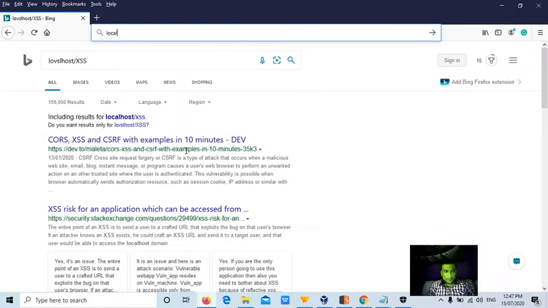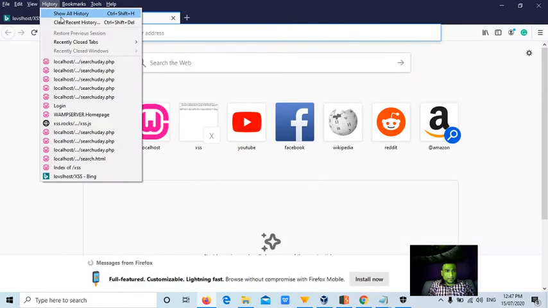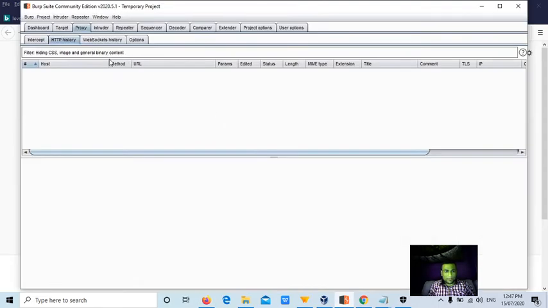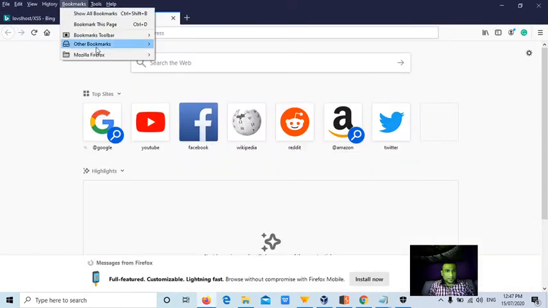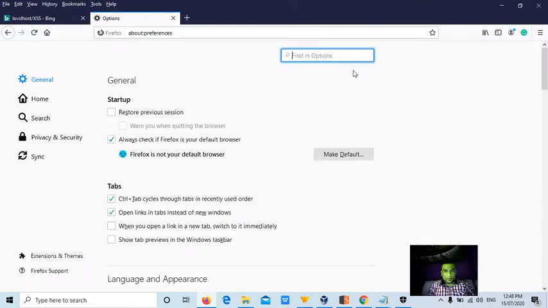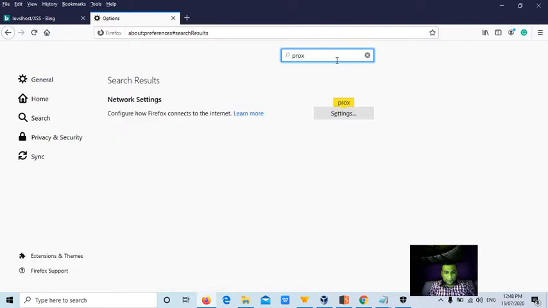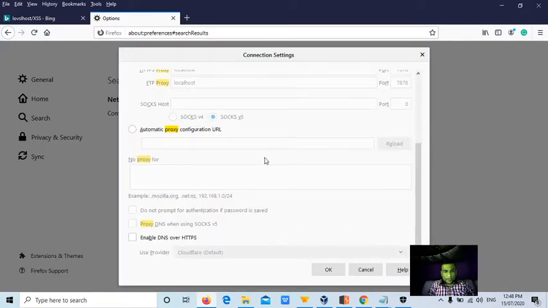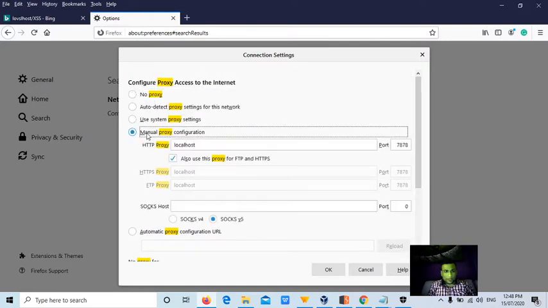Yes, now I'll clear the browser history first, and I'll go to Bob history. It is cleared. Tools, options, proxy. For cross-site scripting, you should not try to remember all the thousands of payloads.